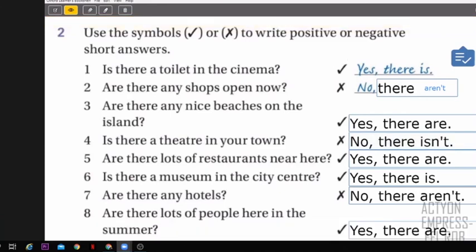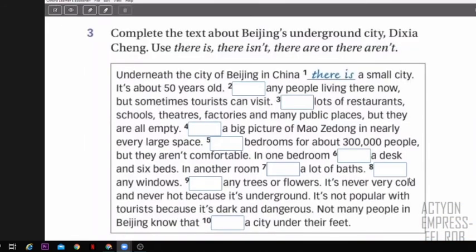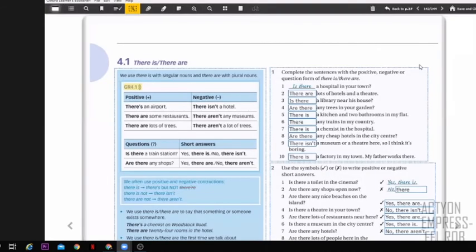Okay, so thank you for the people that participated. And you're going to have number 3 as homework, right? So please, this number 3 is for you to practice. So tomorrow we check the answer. So this is homework, okay, class? All right, let's continue. And now I'll show you this extra activity, all right?